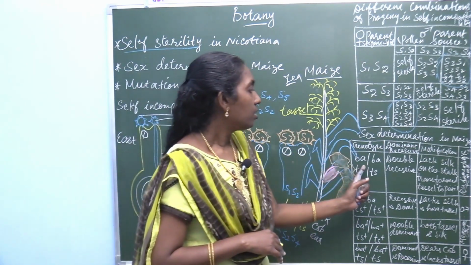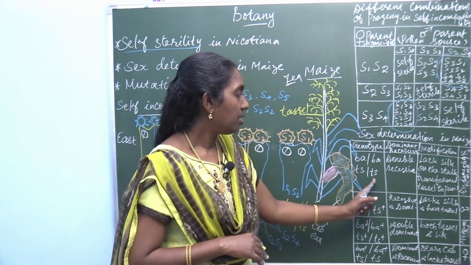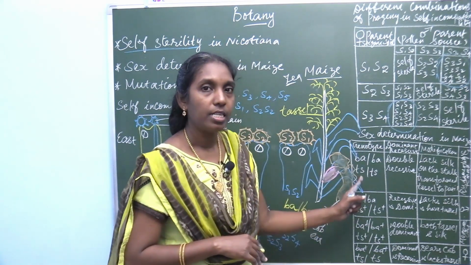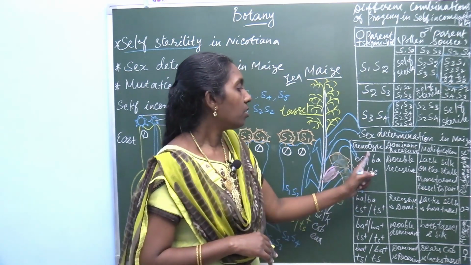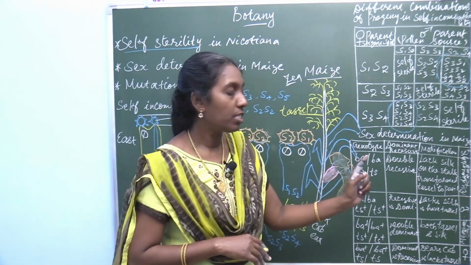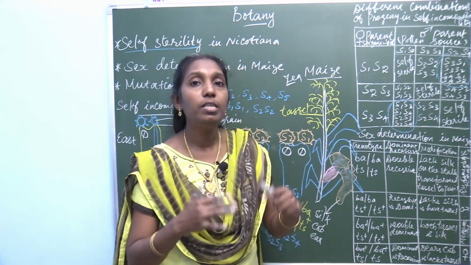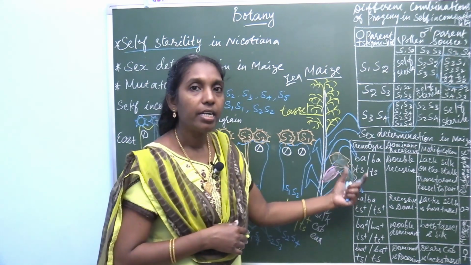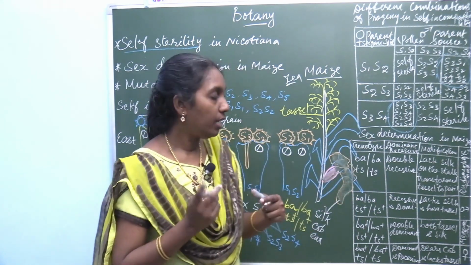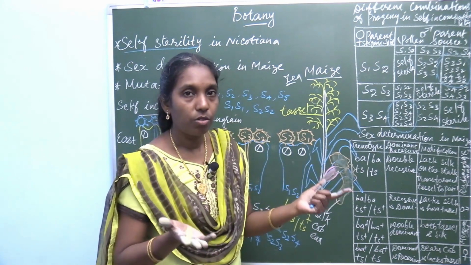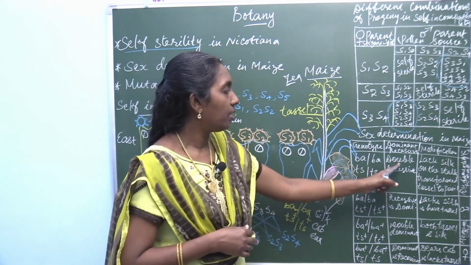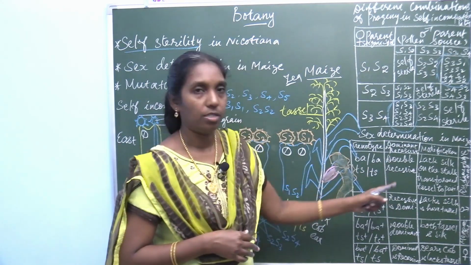The first genotype is ba ts, double recessive, barren and tassel. Here there is no plus, there is no dominant; this is the recessive character.